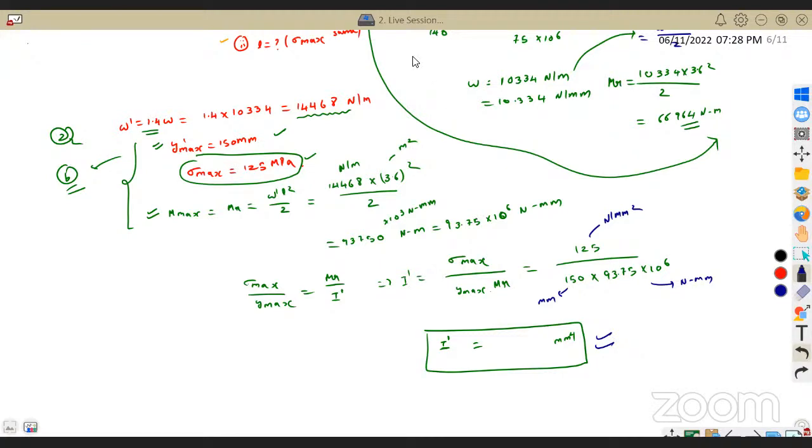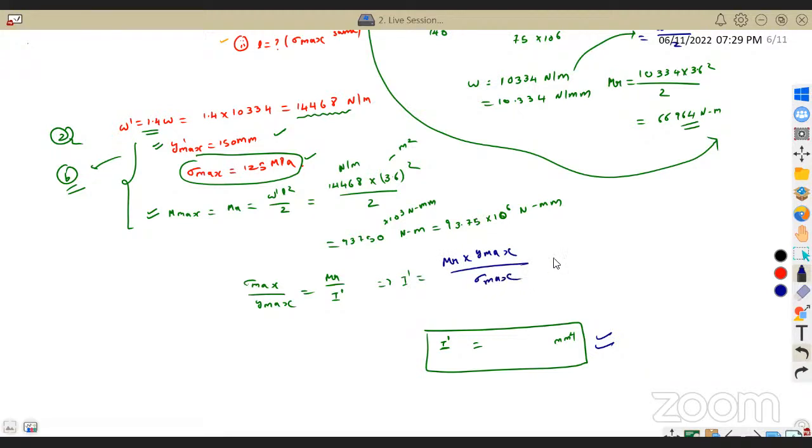Hmm, 8.8 into 10 power minus 9. No, it is wrong. Somewhere some mistake was there. How is it 8.8? One second, did I make any mistake here? Oh, I'm sorry. Actually, I did a mistake here. It is exactly opposite, that is MR into y max by sigma max.